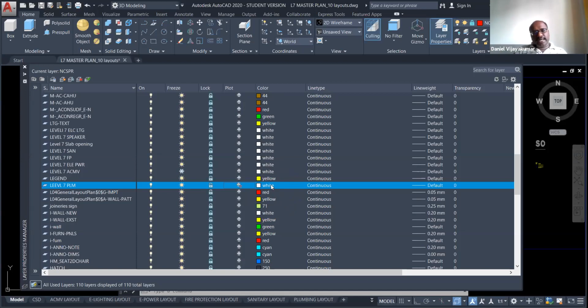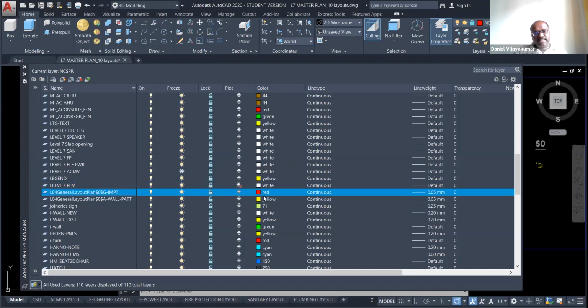If you are using color printing, for example, if this particular layer is red, when you take the printout, that layer will print in red color. This is the main thing. And line is the same. Whatever line type you choose will be reflected in your printing. And line weight also will be reflected in your printing, I mean plotting.